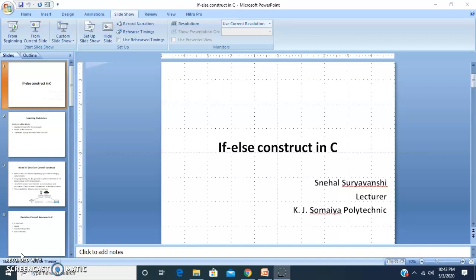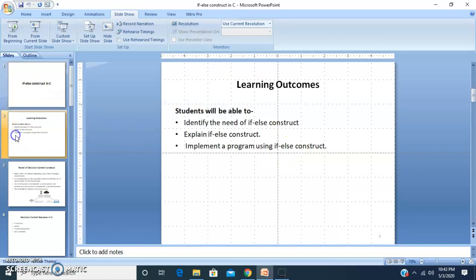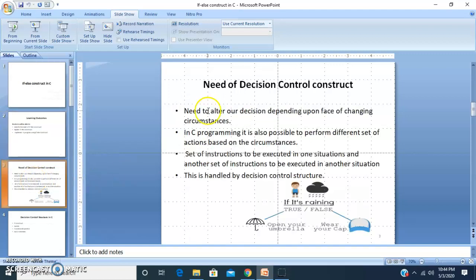Today's topic for the presentation is the if-else construct in C programming. After this session, the student will be able to identify the need of the if-else construct, explain the if-else construct, and implement programs using the if-else construct.